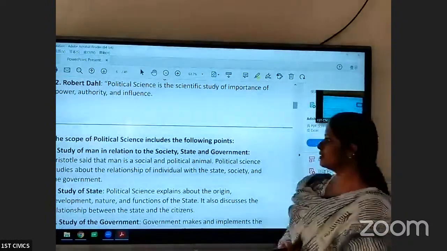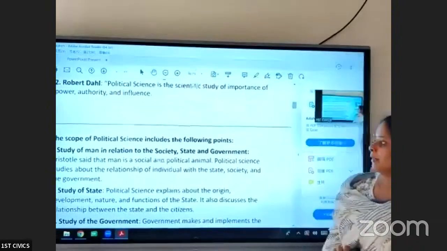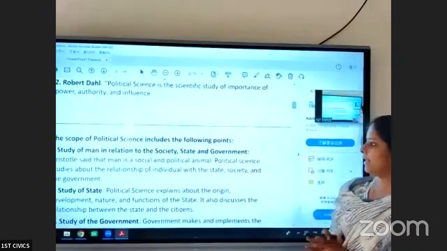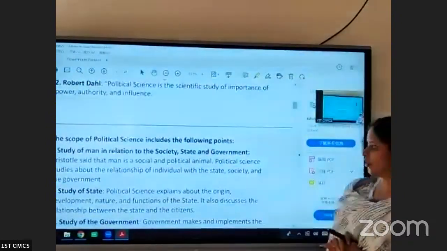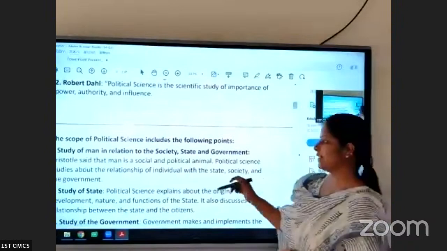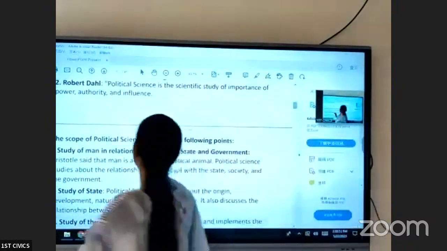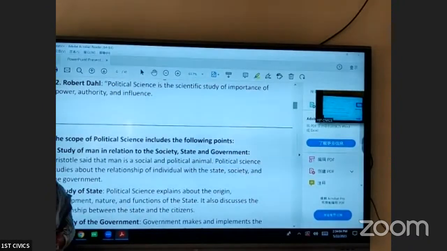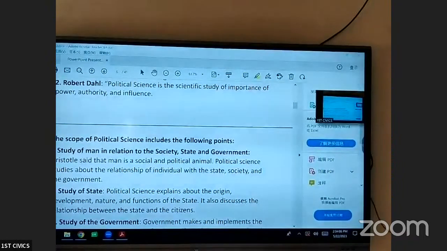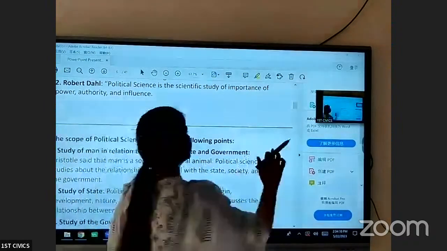So let us now discuss the scope of political science. The following are few points which will help us in understanding the scope. So what do you mean by scope first? Scope means subject matter. So in political science, it studies about man in relation to the society, state, and government. Aristotle said that man is a social and political animal. So when we study political science, we study about the relationship of an individual with state, society, and the government. Political science is the study of state.